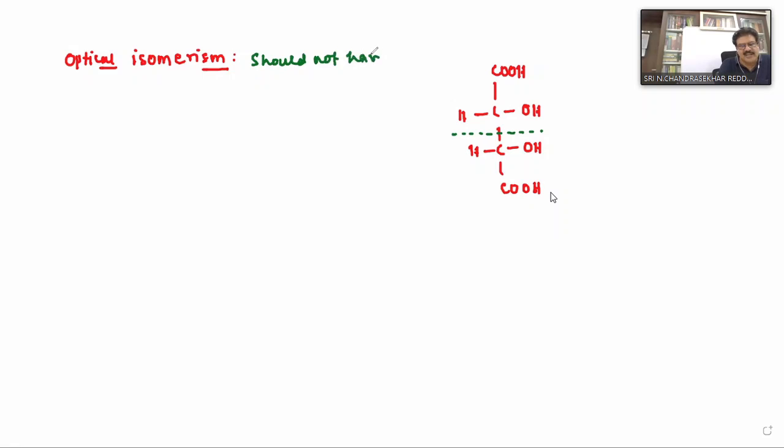Should not have a plane of symmetry means that if the molecule or compound is divided into two halves, it should not be divided into two mirror images. Then that compound is said to be optically active. Otherwise, the compound is optically inactive. Many examples are there, so tomorrow we can complete this, and even metal carbonyls we can complete.